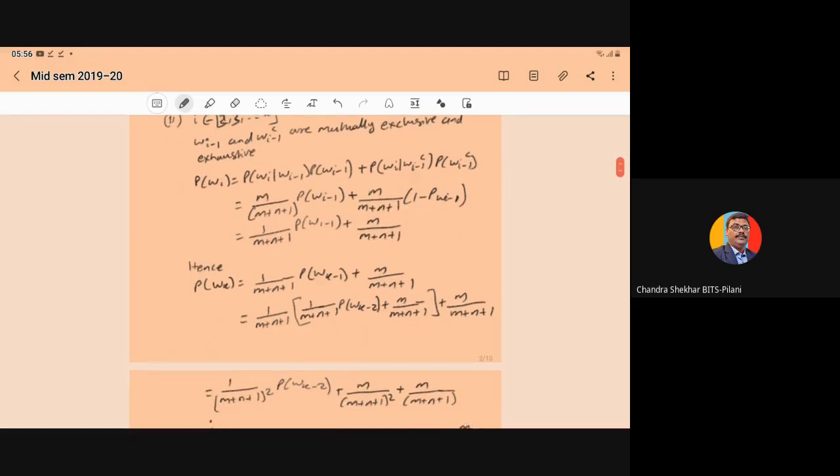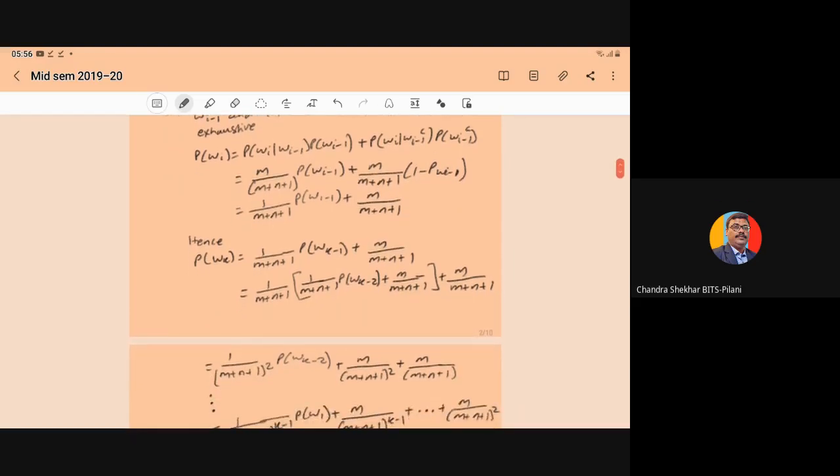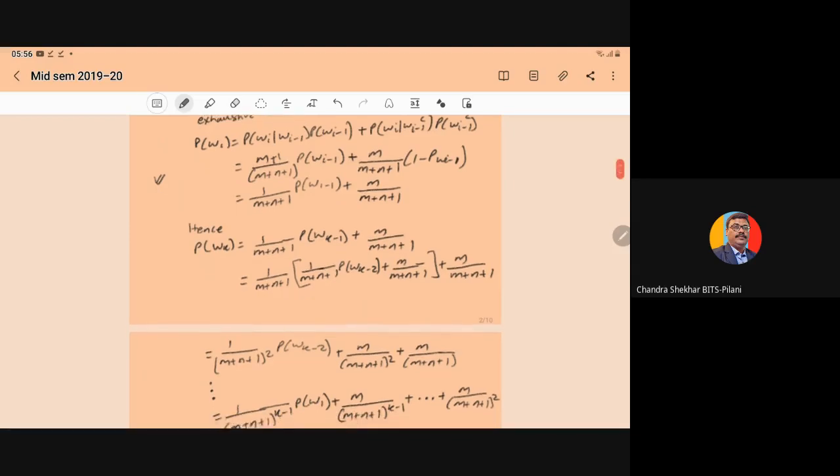As we have seen in the previous part, here also we have m plus 1 upon m plus n plus 1 into probability of W(i-1), plus m upon m plus n plus 1 into 1 minus probability of W(i-1). Whatever explanation I have given in the previous steps, you can directly apply.